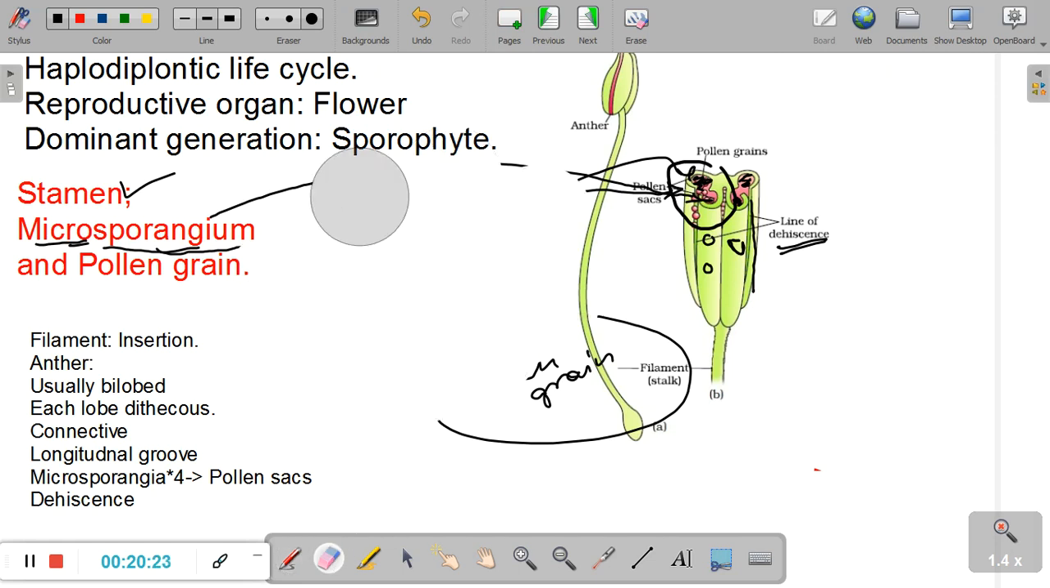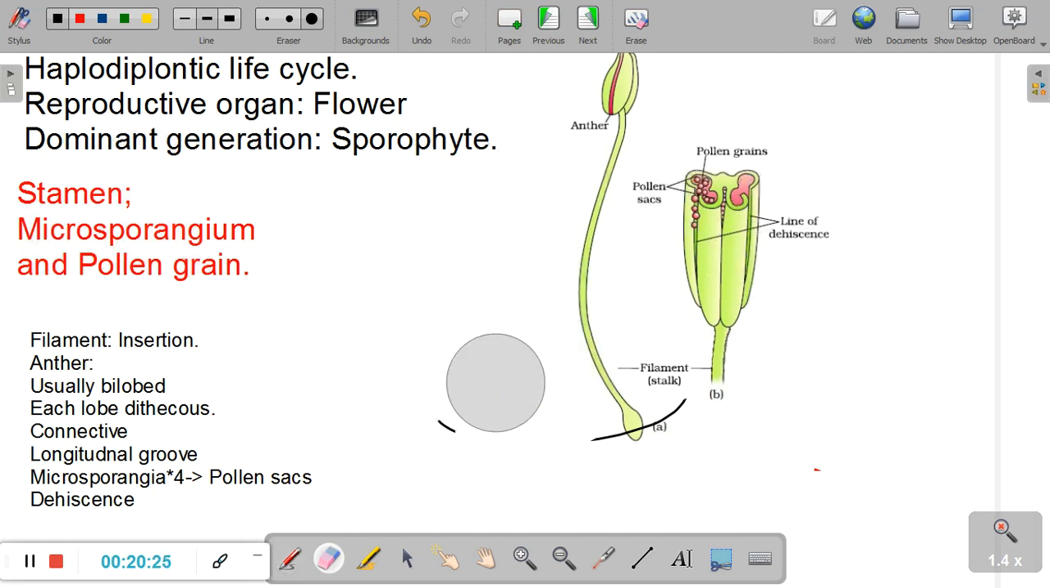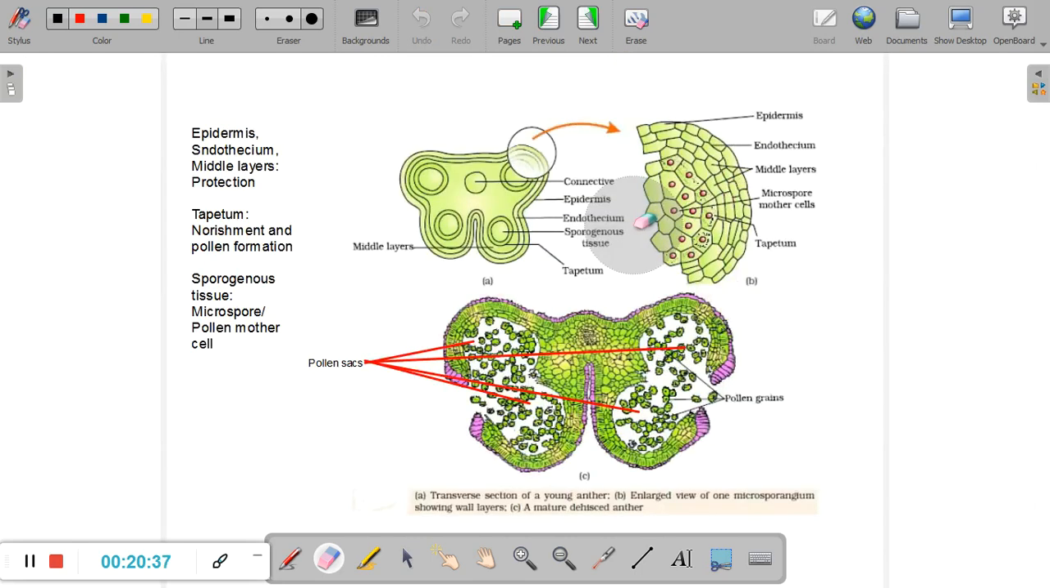Right. So we have so far studied what a stamen is. We have understood the different parts of the anther. We've got into the details of it. I hope everybody knows what a pollen grain is, but we'll come to the technical details of it in just a little while. Now next, let us get deeper into the structure of the anther.